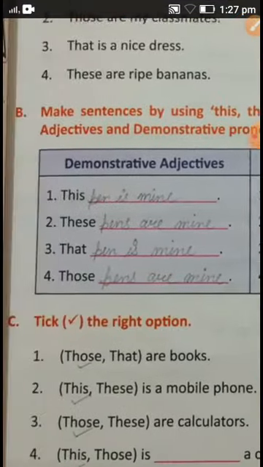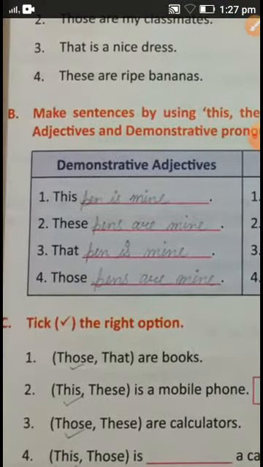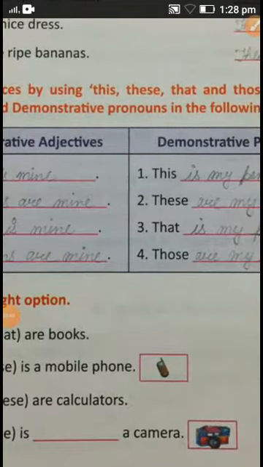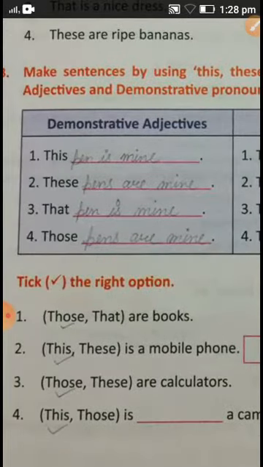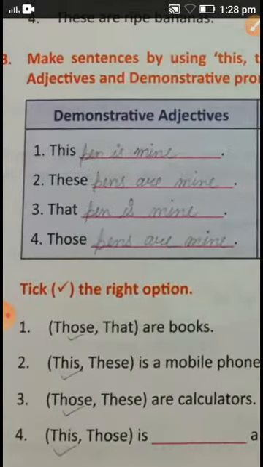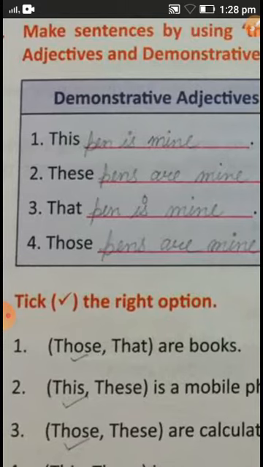Next exercise. In this exercise you have to make sentences on demonstrative adjectives and demonstrative pronouns by using these demonstratives, this, that. Here you can see I have used one particular noun, that is pen. You can use any other, or in your live class you might have used something else. That is not compulsory. You can use any other noun also, any other subject.